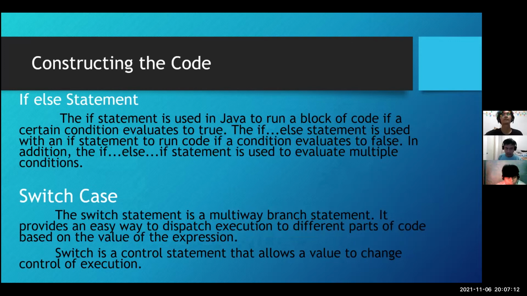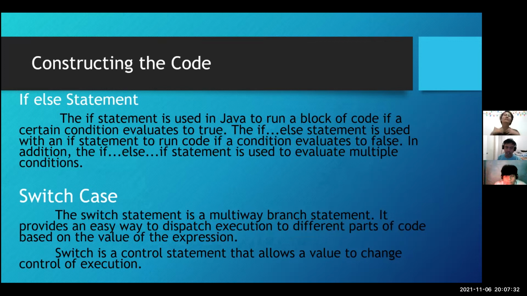We use the code if-else statement. The if statement is used in Java to run a block of code if a certain condition evaluates to true. The else statement is used with an if statement to run code if a condition evaluates to false.